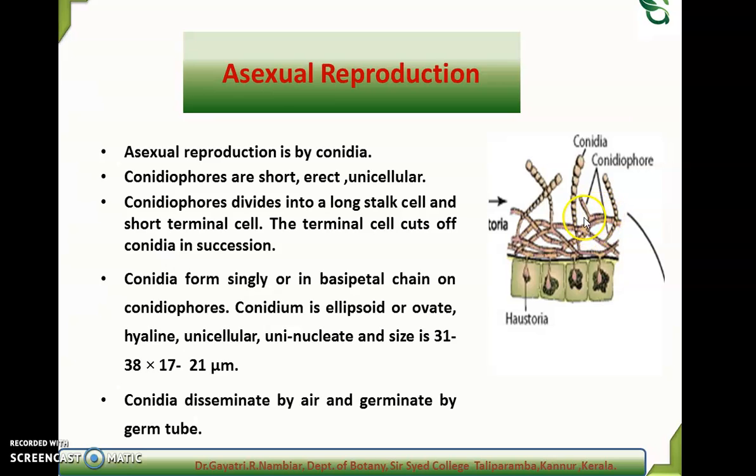The conidiophore is uninucleate and unicellular, short and erect, and it will divide and form the terminal and basal cell. Then the terminal cell cuts off the conidium in chains. So the earlier formed conidium will be at the apex, and at the base the later formed conidia are formed. That is, they are formed in basipetal chain. And at maturity the conidia are disseminated by air, and when they fall on a suitable host they develop the germ tube. So this is about the asexual reproduction.